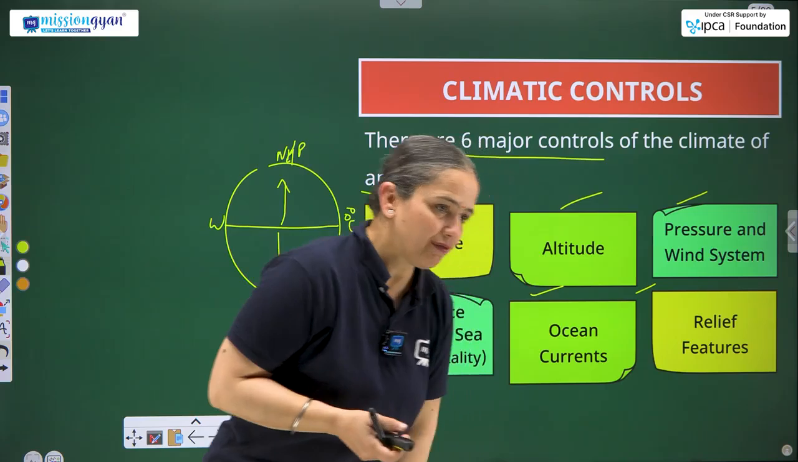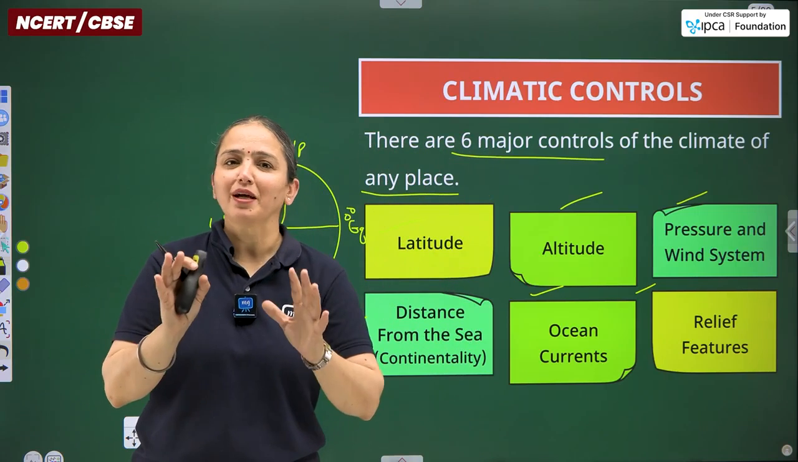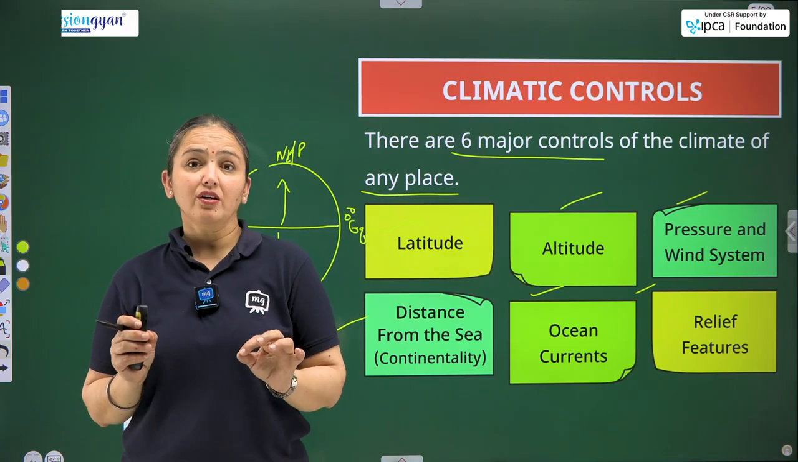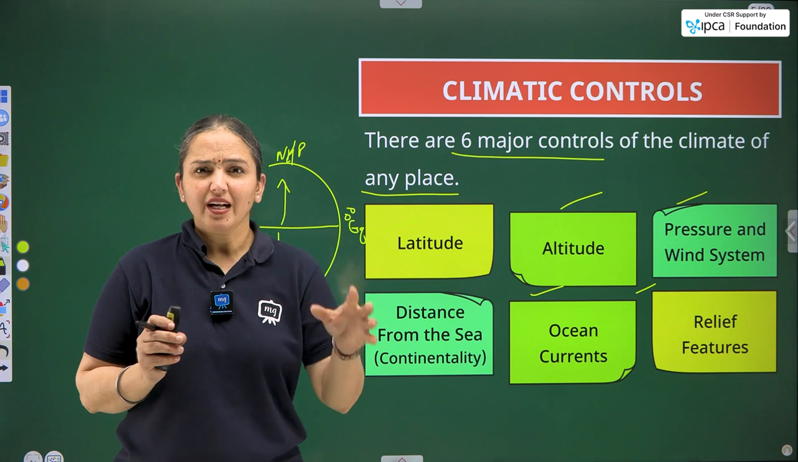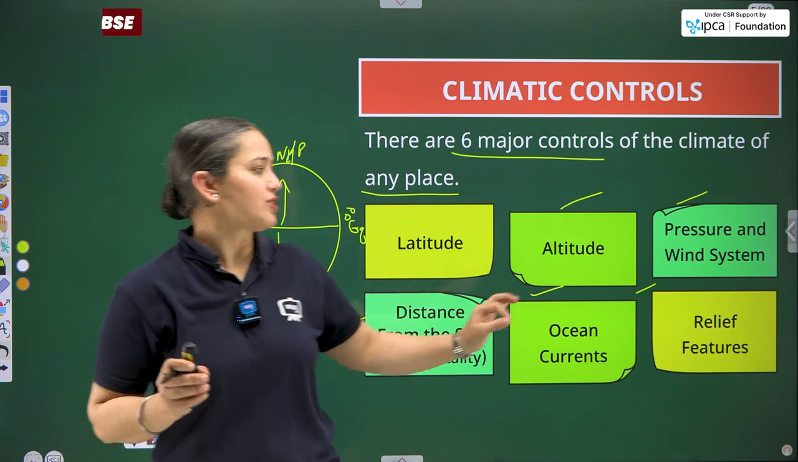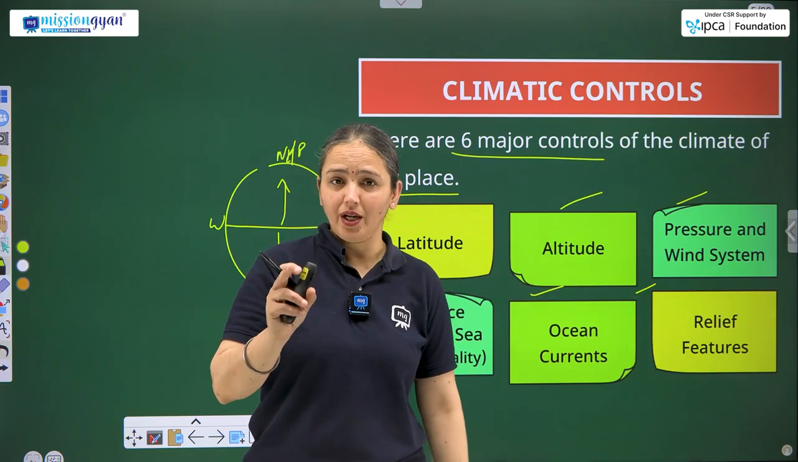Lastly, we do have relief features. So we are straightforwardly jumping onto the example of mountains. Mountains are the basic relief features that affect the rainfall directly, indirectly, and on a majority basis. So within the relief features, we have to add the example of mountains.